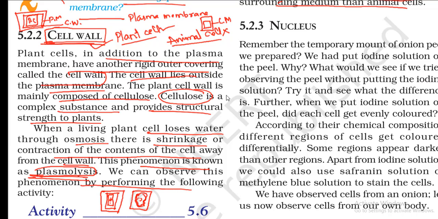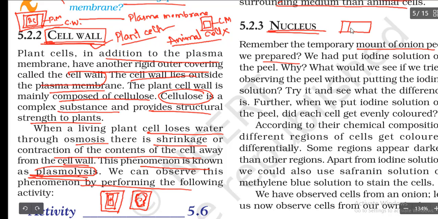Okay. So, the next part of the cell is the nucleus. Remember the temporary mount of onion peel we prepared. In the first onion mount, we took an onion peel, put it in water on a slide and observed it under the microscope. We saw some hexagonal shapes like zinc sheets and a dark spot in the center of the cell, and that spot is nothing but what? The nucleus.